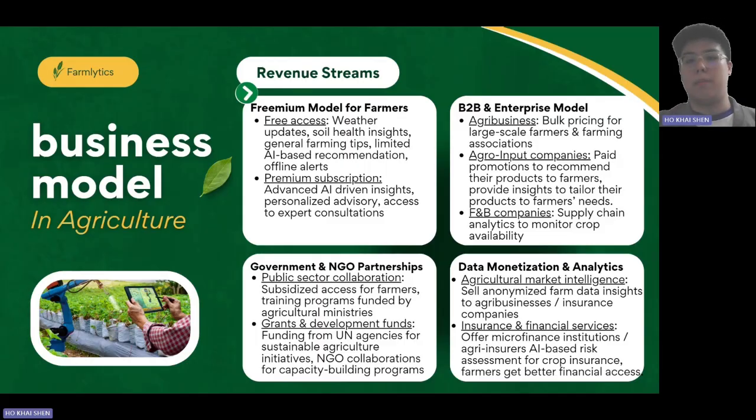So our next revenue stream will be the business-to-business and enterprise model. Our first one is agribusiness and cooperatives. So we will provide bulk pricing for large-scale farmers and farming associations. So they have custom AI analytics for supply chain management and productivity optimization.